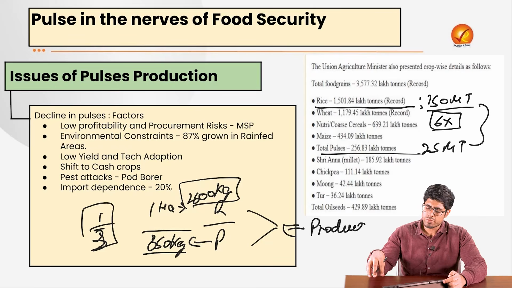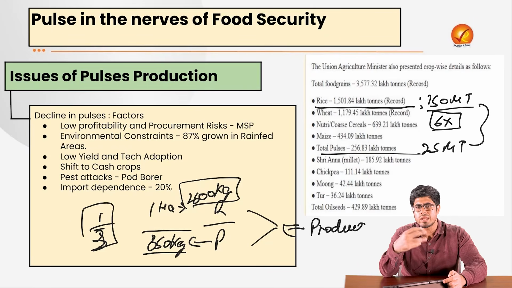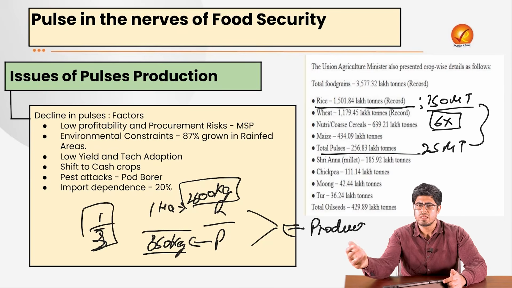Even so, the government is also not procuring pulses as it does for rice and wheat. We have in our country something known as open-ended procurement for rice and wheat. You can produce as much rice and wheat and give it to the government, FCI. They would procure as much as you want to give them. There is no end. It is open-ended. There is no restriction on it. But for pulses, we do not have such an open-ended procurement policy. So farmers are naturally not inclined to grow it because they are not very sure whether it would be procured or not. Right. So there are two factors here. One, yield per se is also less, and there is no assurance of procurement. That is two reasons for you.